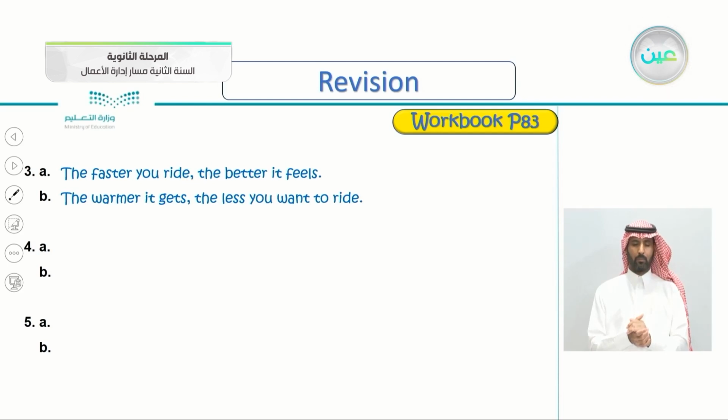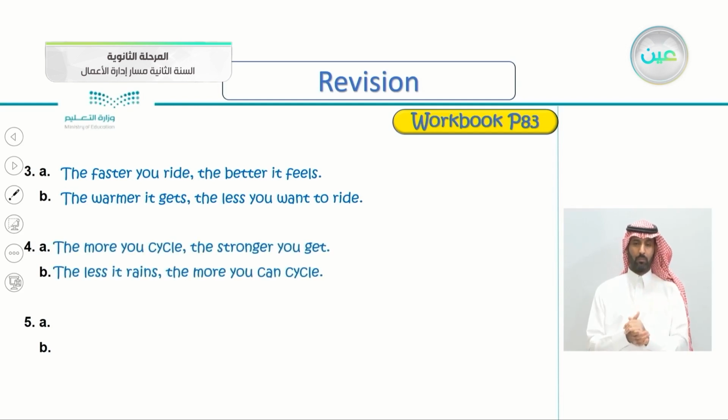Number 4. Very good. But I've written here, the more you cycle, the stronger you get. And the second sentence, the less it trains, the more you can cycle. So the more you cycle, the stronger you get. And the less it trains, comma, the more you can cycle. Number 5, last one here.